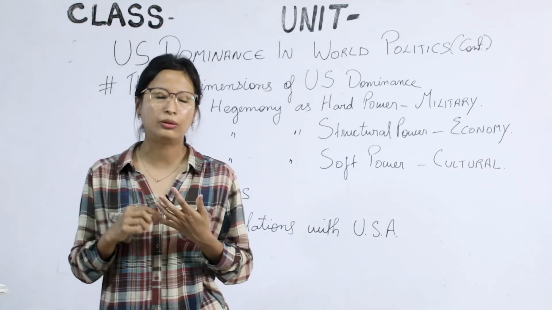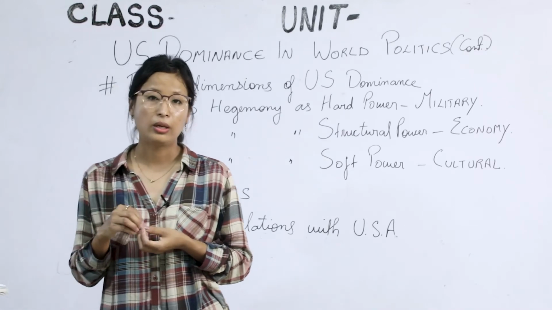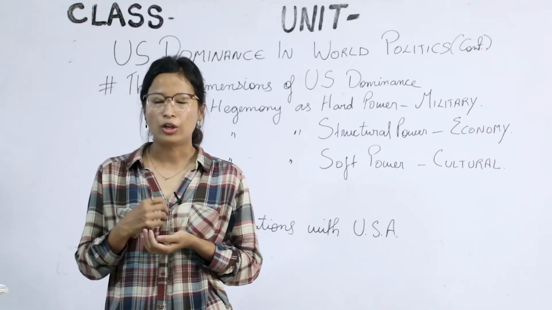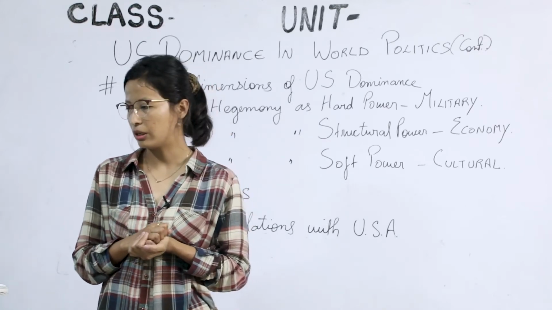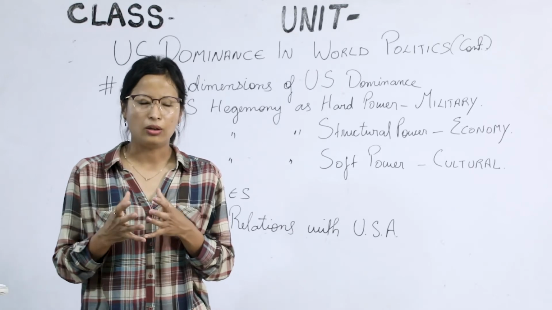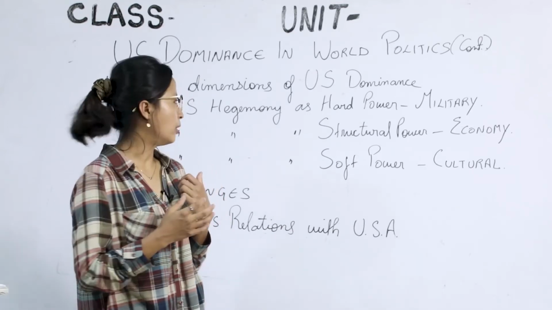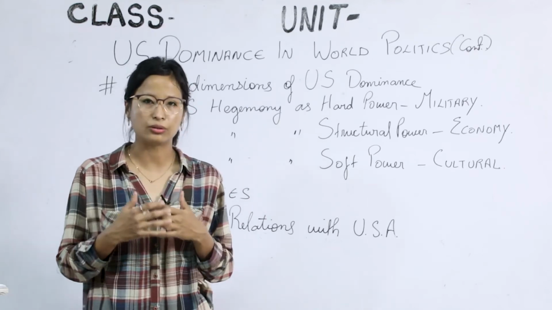So even in the cultural sphere, okay, apart from the way of life and clothing, it also talks about ideology. For example, liberalism, a democratic form of government, and economic freedom. Even in this ideology, the US has been able to influence other countries. Okay, so this is all about the US dimension or US influence or dominance in these 3 areas. The first is military, second is economic, and third is the cultural sphere.